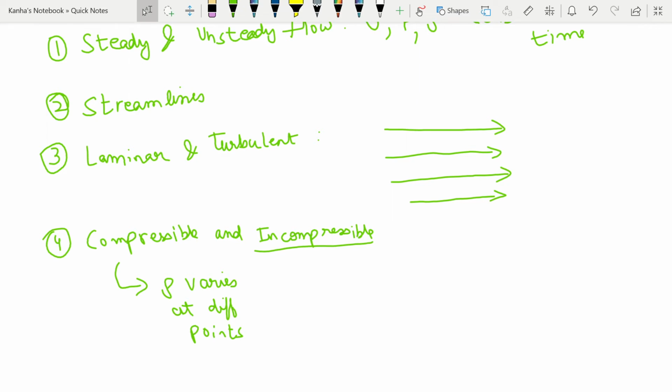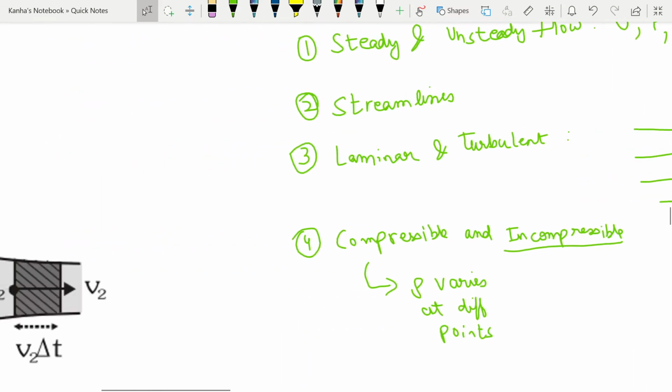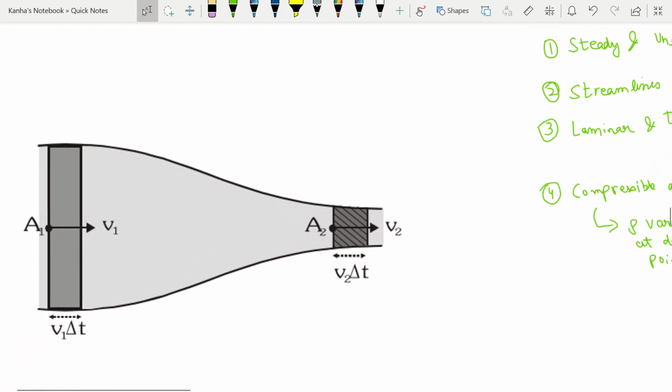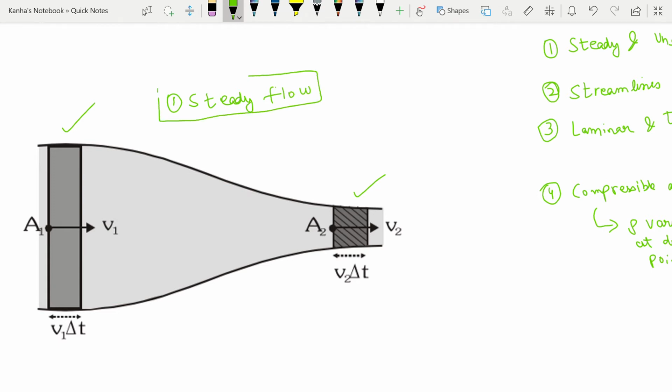Rotational flow is the flow in which the fluid particles, while flowing along path lines, also rotate about their own axis, and in irrotational flow this does not happen. This brings us to the equation of continuity. In a steady flow, the mass of a fluid entering a tube of flow in a particular interval of time is equal to the mass of the fluid leaving the tube. So the first condition that should be validated is steady flow.